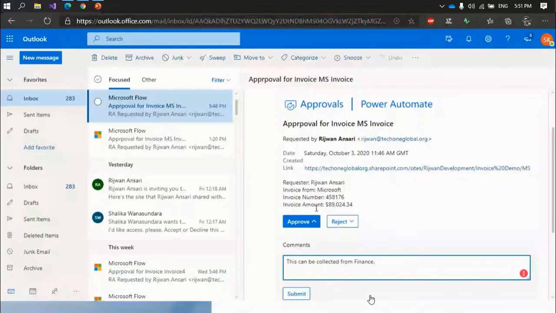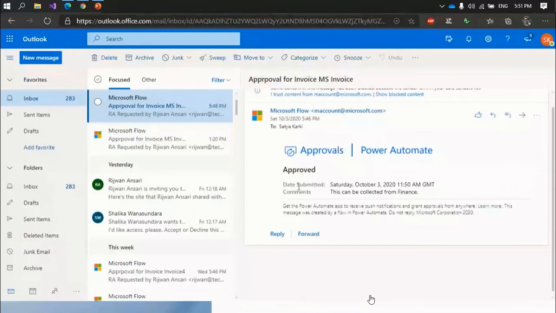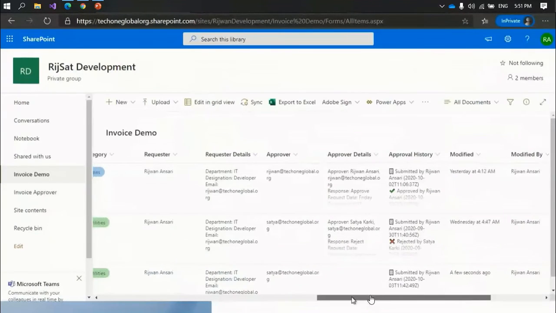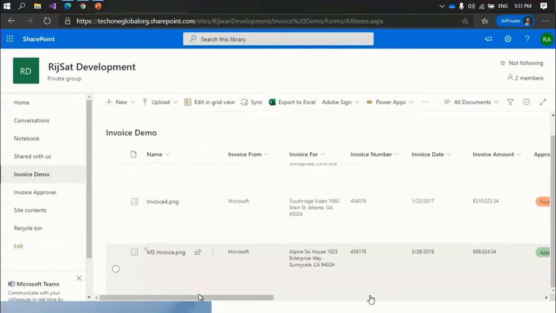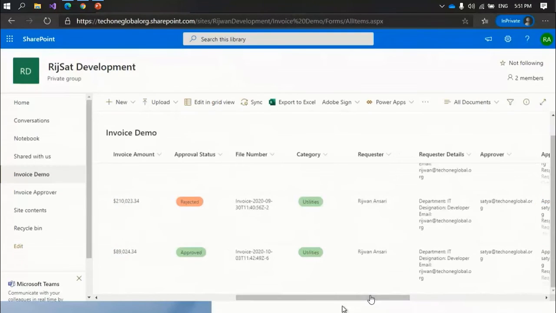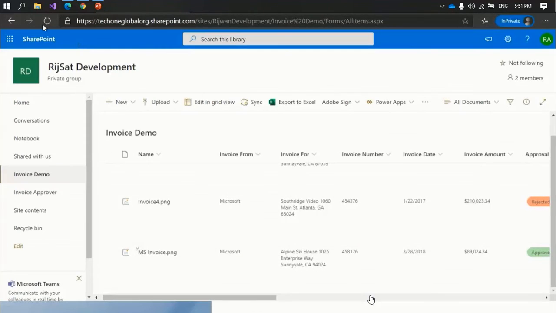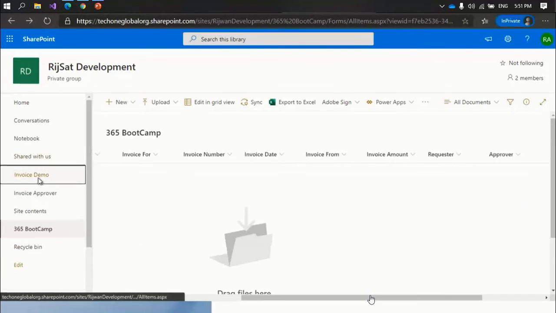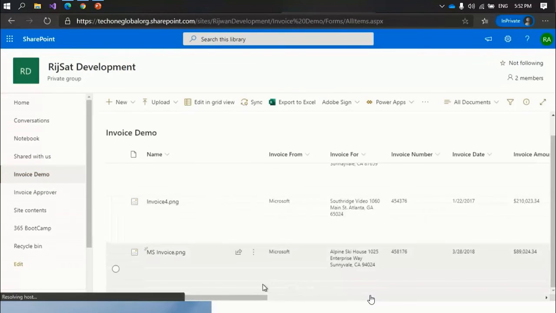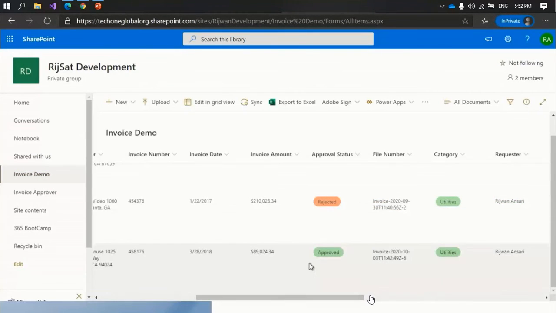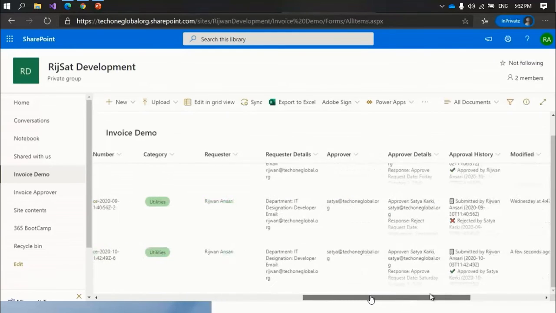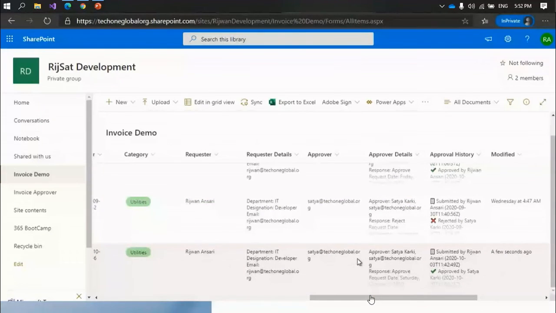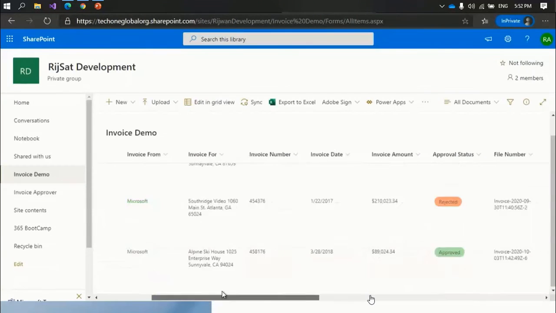Finance. So from finance, he can go and collect this bill. So I'm submitting. Once I give my response, again my application will automatically run this. It is already approved, you can see. Let me refresh it. Demo 1. Request is already approved, you can see. Now I can see the details as well, who approved, when approved, and approval history is also captured.